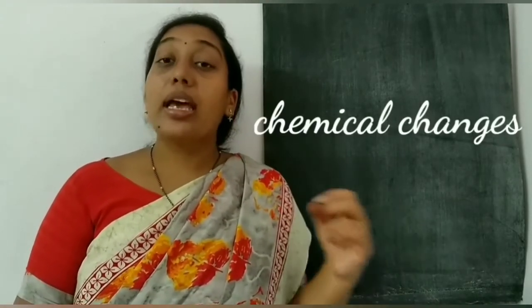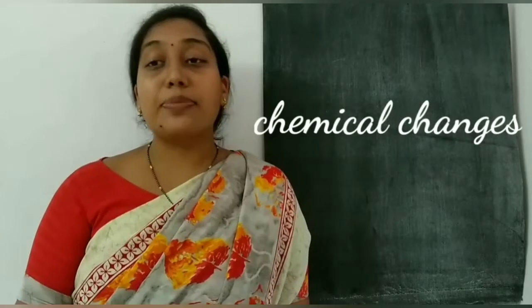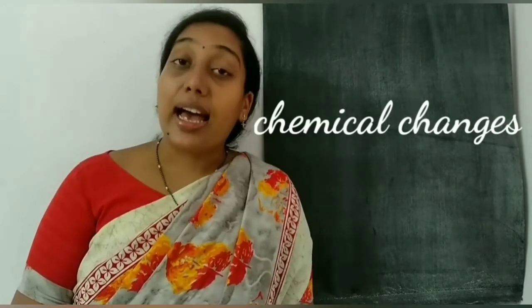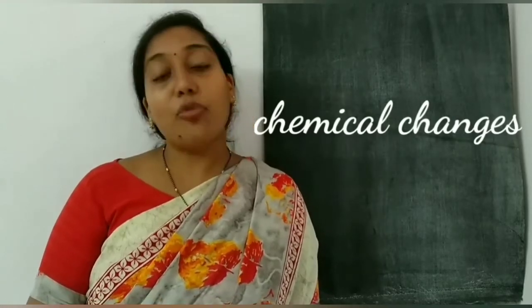And second one, chemical changes. The changes in which the chemical composition of a substance changes and a new substance is formed. Example, milk changes to curd. Second example, rusting of iron. Third example, cooking rice. In these changes the chemical composition changes and we get a new substance. Another example is burning of paper and burning of cloth.